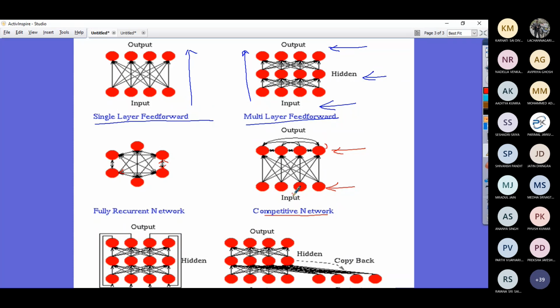And at which layer is your activation getting influenced. So take an example: in the case of a competitive net, the output of one node is influencing the output of another node. Like that, you have different network architectures. Down the line, we will be discussing these things.